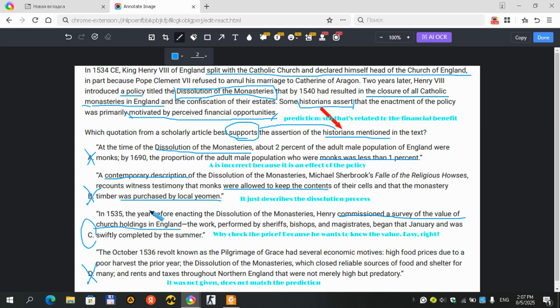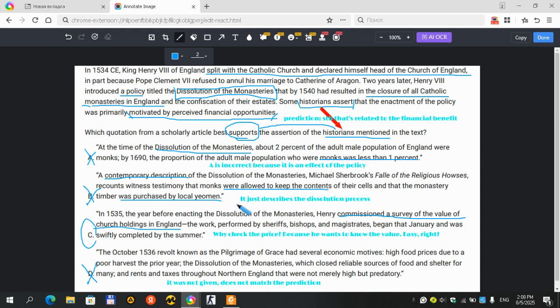That's it. Choice B. Why is it incorrect? A contemporary description of the dissolution of the monasteries, Michael Sherwood's Valley of the Religious Houses, recounts witness testimony that monks were allowed to keep the contents of their cells and that the monastery timber was purchased by local yeomen. It just describes the dissolution process. It doesn't mention anything that can back up the historians' assertion. It just mentions that the process went like this. That's why it's incorrect.